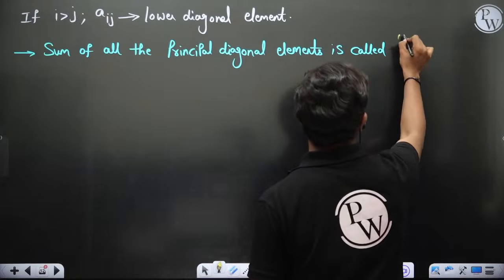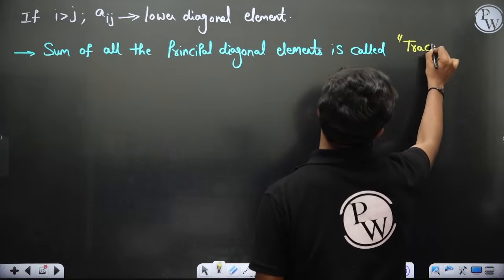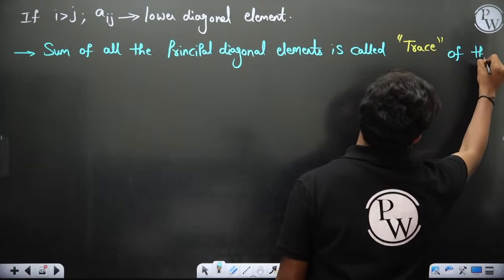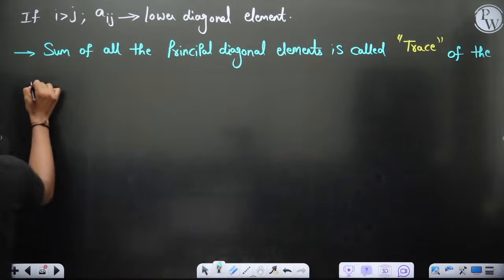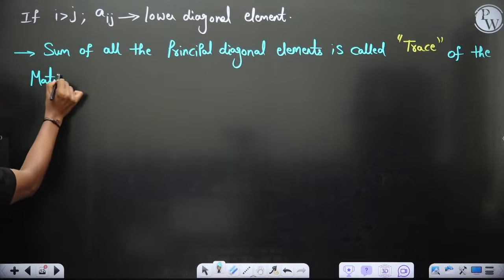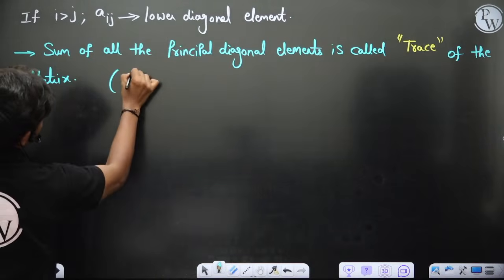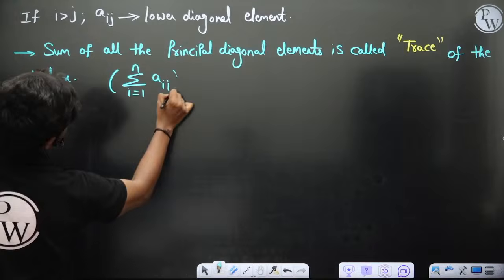This is very, very important, especially when we go for eigenvalues. Trace of the matrix. Summation i equal to 1 to n Aii is equal to